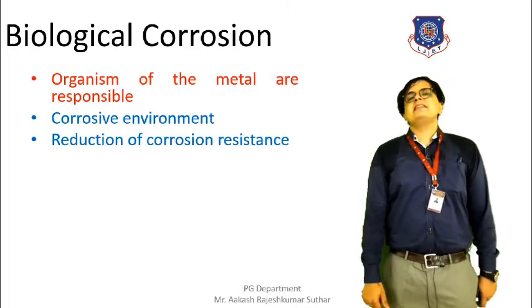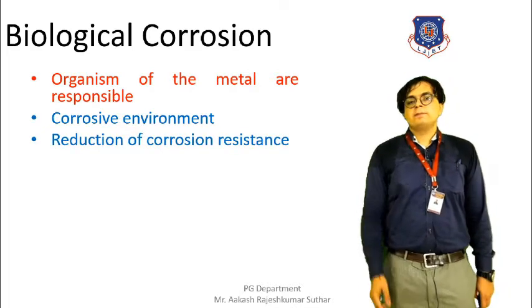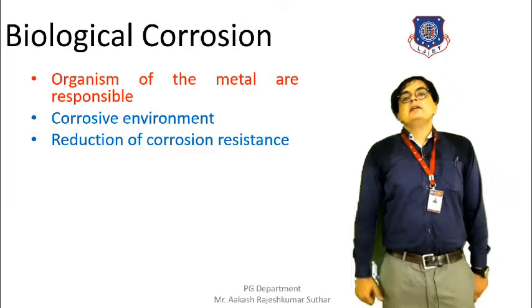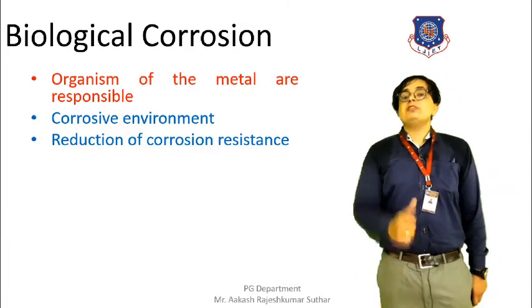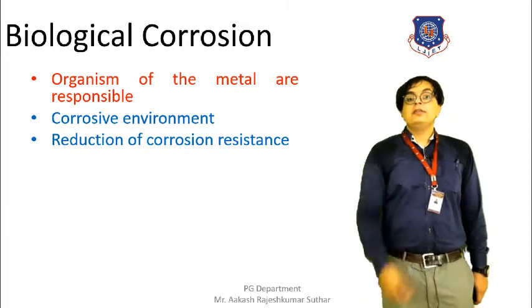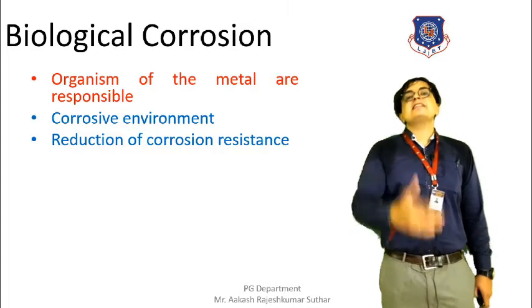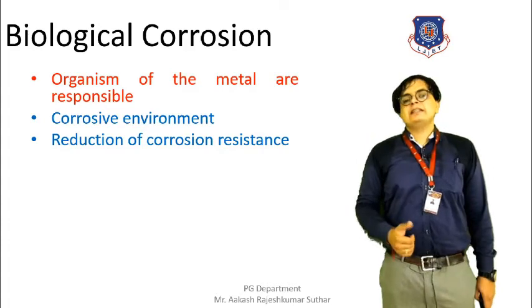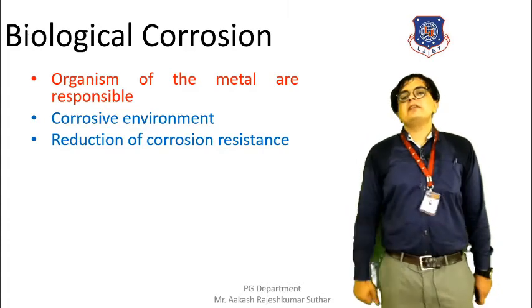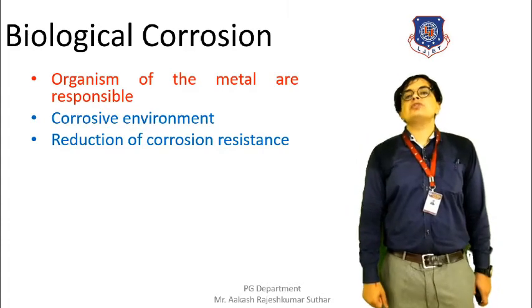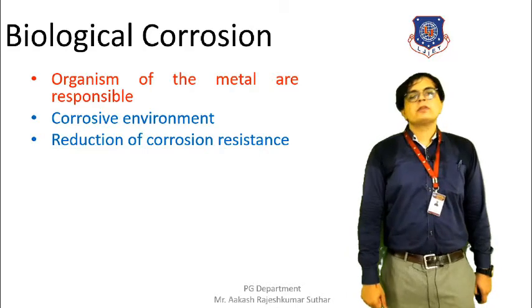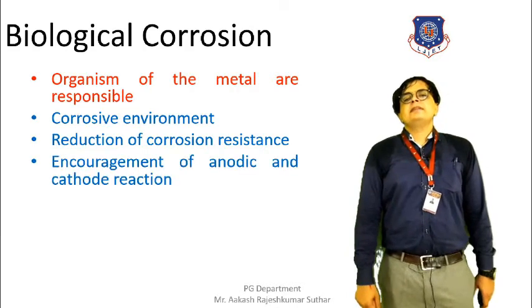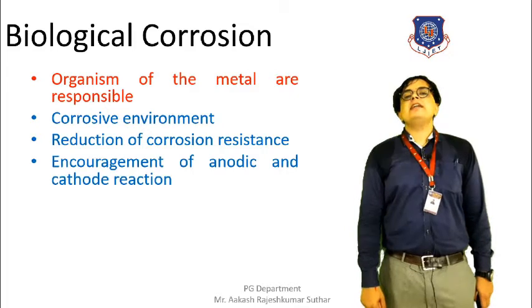The next condition is reduction in the corrosion resistance. If a metal whose corrosion resistance capacity has been reduced, and after being in such a condition, biological organisms attack it, then the chances of the occurrence of biological corrosion also rise.